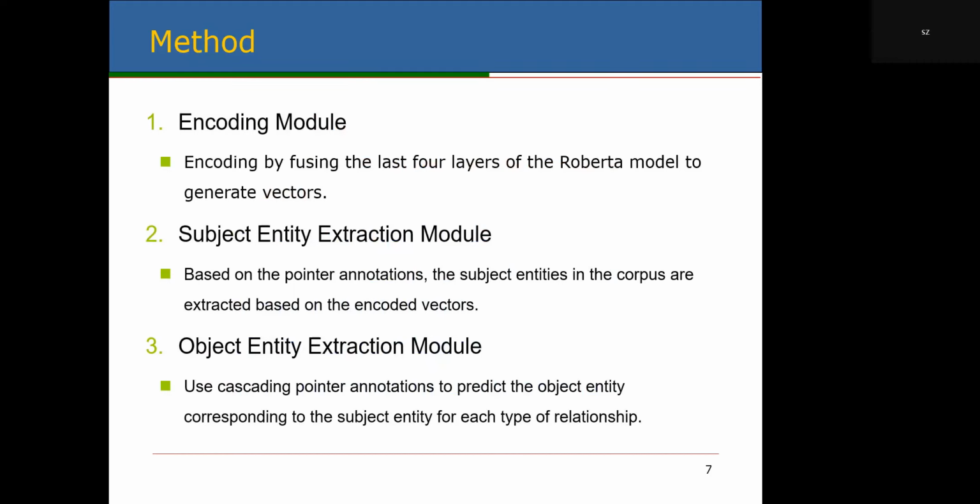In the subject-entity extraction model, we use the point annotation concept. The subject entities in the corpus are extracted according to the encoded vectors. In the object entity extraction model, cascaded point annotations are used to predict the object entities corresponding to the subject entities in each class of relations.